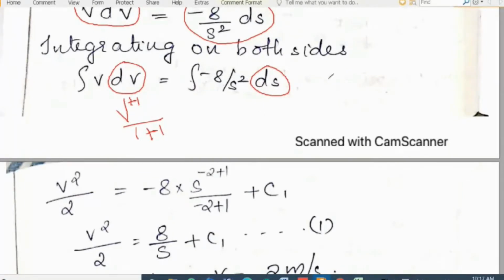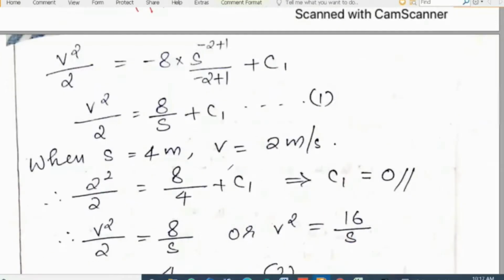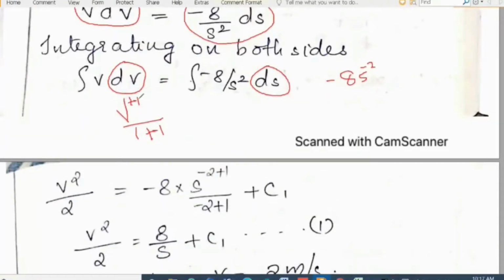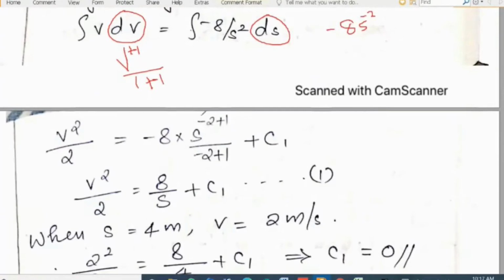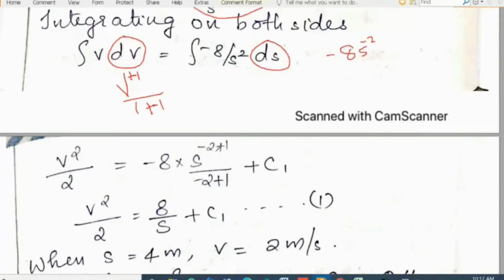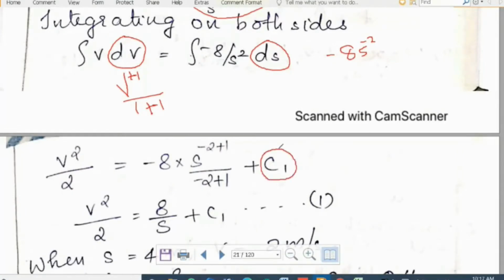That can be written as minus 8 into s raised to minus 2, isn't it? And this will become s raised to minus 2 plus 1. You can see here s raised to minus 2 plus 1 divided by minus 2 plus 1, just like v raised to 1 plus 1 divided by 1 plus 1. Here the power is minus 2, therefore minus 2 plus 1 divided by minus 2 plus 1, plus c1. This is a very important thing you should not forget. In this problem, the value of c is equal to 0.